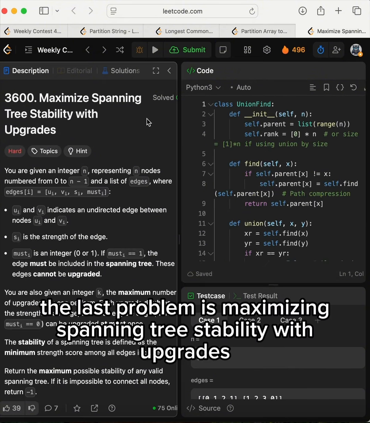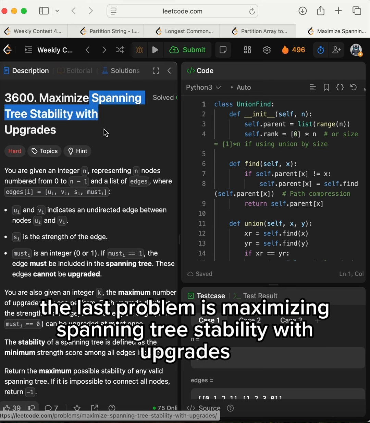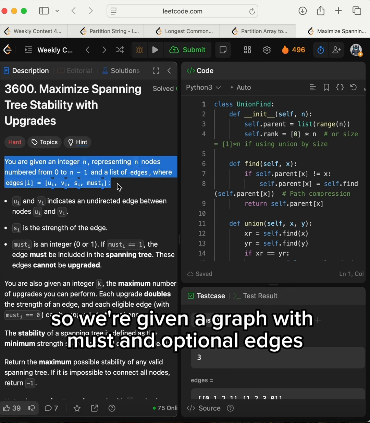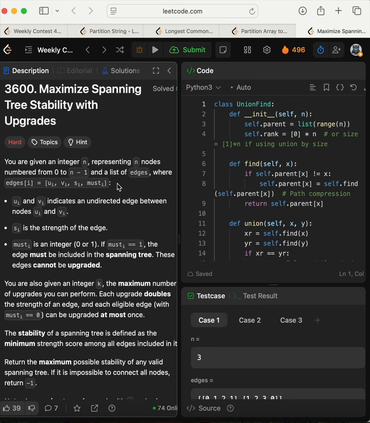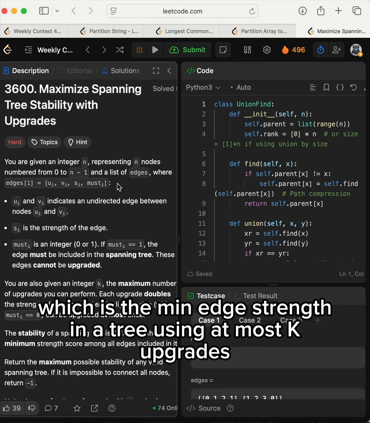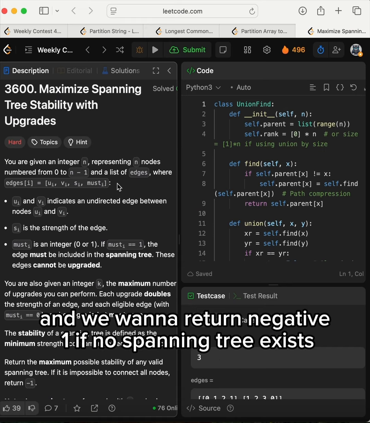Now the last problem is Maximizing Spanning Tree Stability with Upgrades. We're given a graph with must and optional edges, and we want to return the maximum possible stability, which is the min edge strength in a tree, using at most k upgrades. And we want to return -1 if no spanning tree exists.